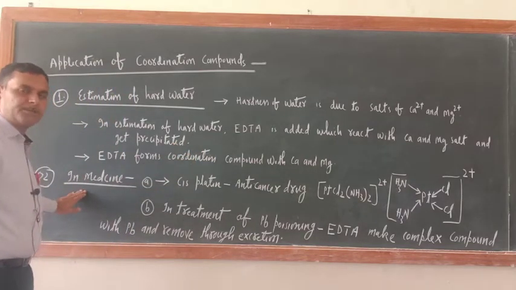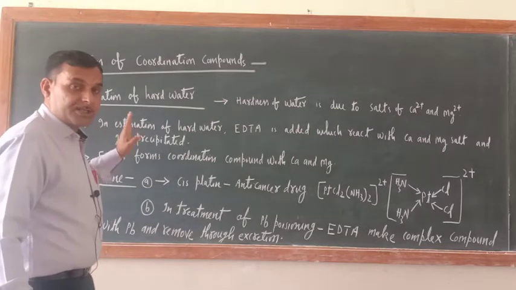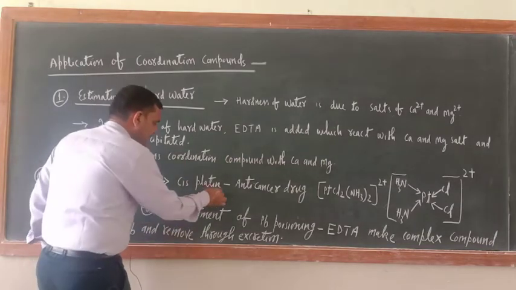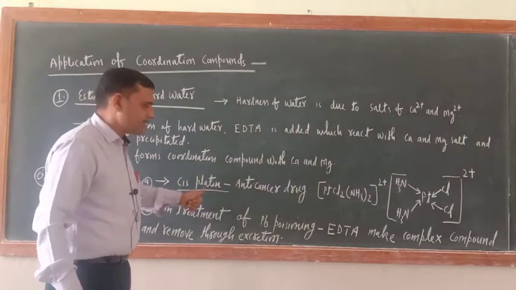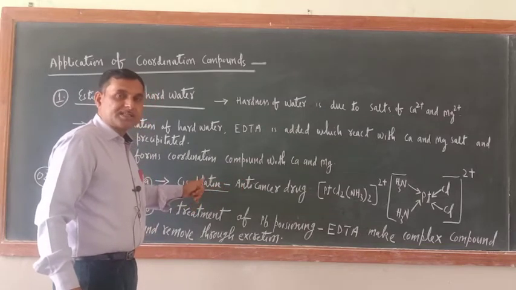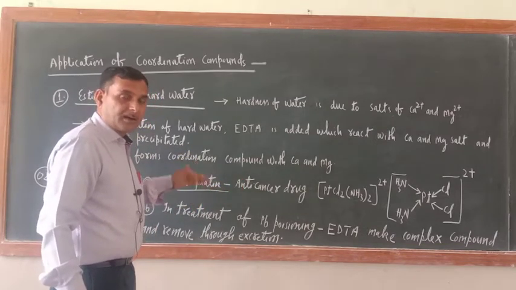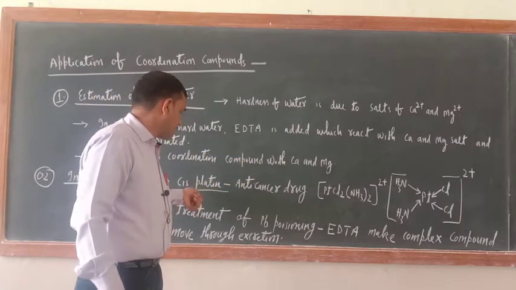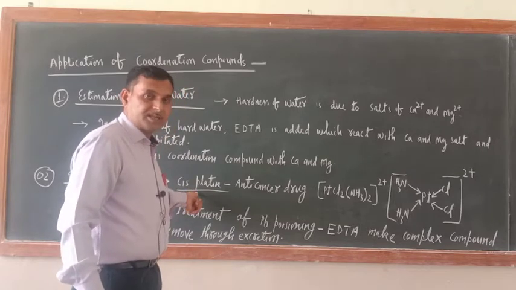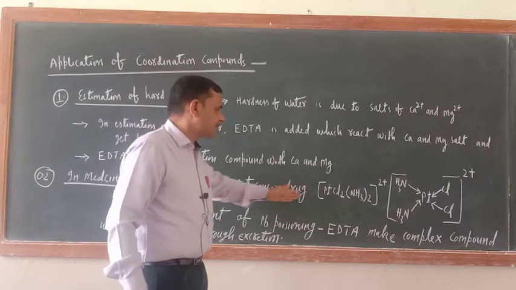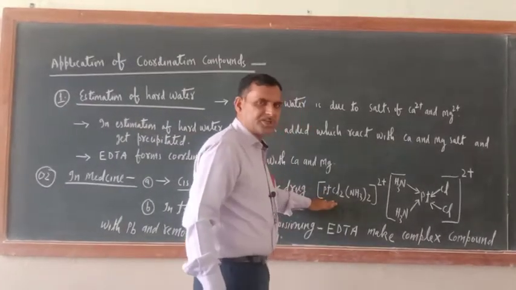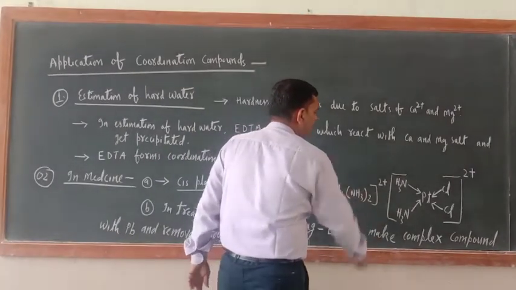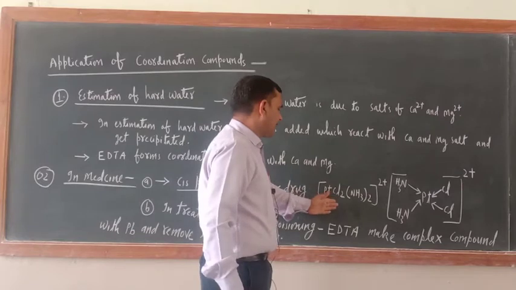What is the second application? In the medicine field, coordination compounds play a very important role. You might have heard the word cisplatin. Cisplatin is an anti-cancer drug. A person who is suffering from cancer is given this medicine. Cisplatin is one type of platinum coordination compound. Just see, this is the formula, PtCl2(NH3)2, and this is cisplatin. You can name it also.